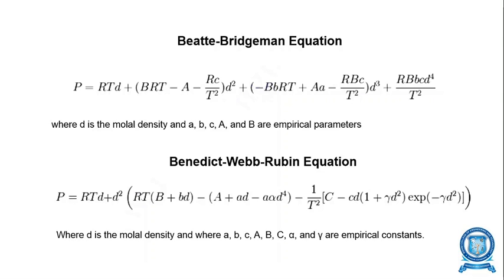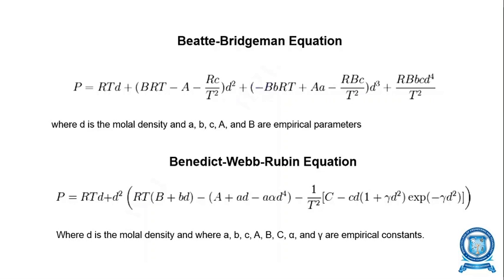Here we have a little bit of confusion, where both capital letters and small letters are randomly coming: capital A, small a, capital B, small b. Hence we define that the small d represents the molar density, and the parameters small a, small b, small c and capital A and capital B are the empirical parameters.